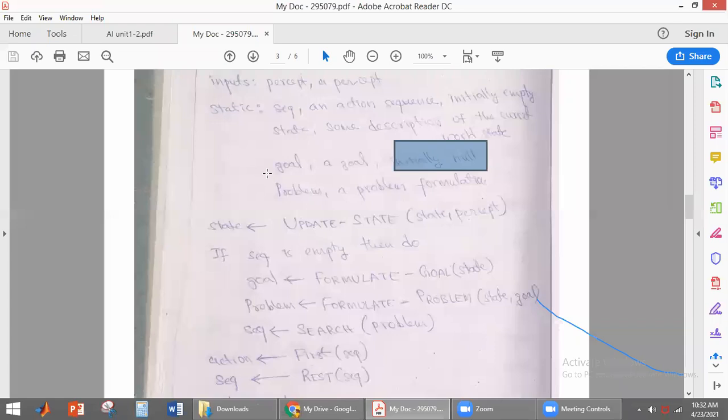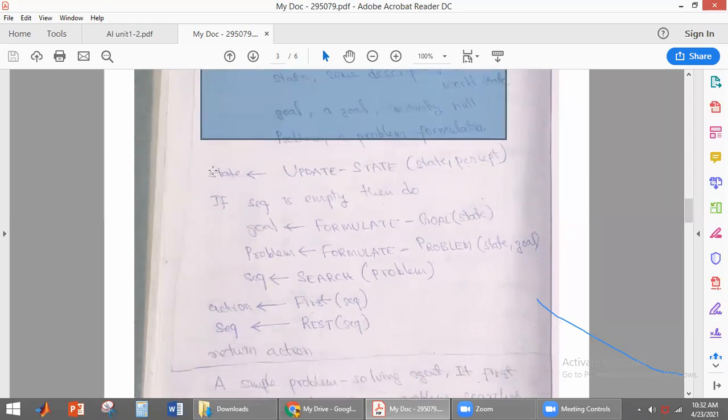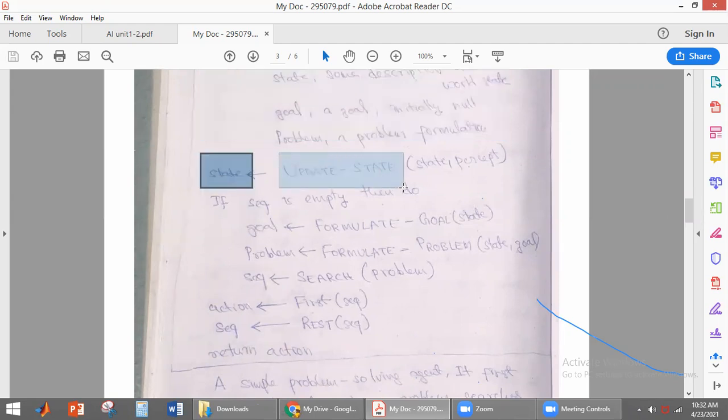And then the problem. It will be the problem formulation. What is your problem here? For example, if you take a vacuum cleaning agent, then it has to clean the area. That is the problem. These are the things it will have here. Now we know how to update the state. To update the state, we use update_state, because it has to have the current state, meaning the state of the world now, and the percept. Using these two pieces of information, we update the state.